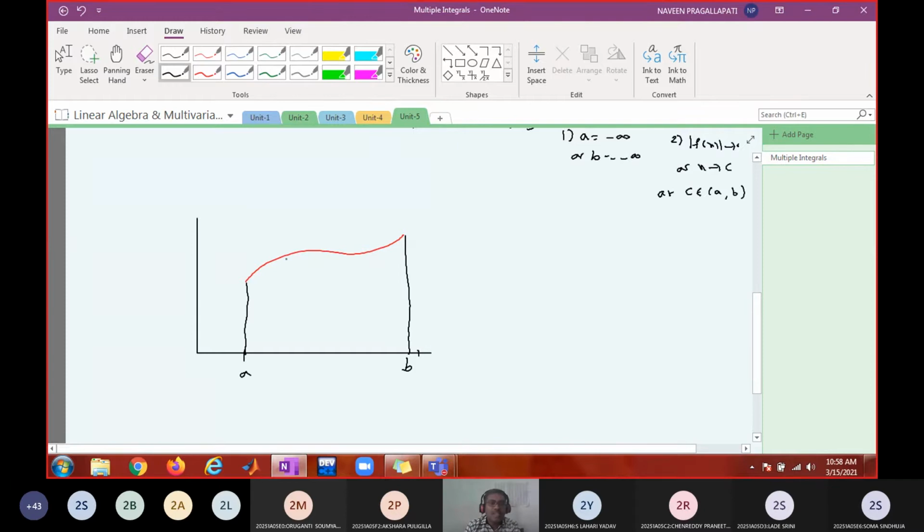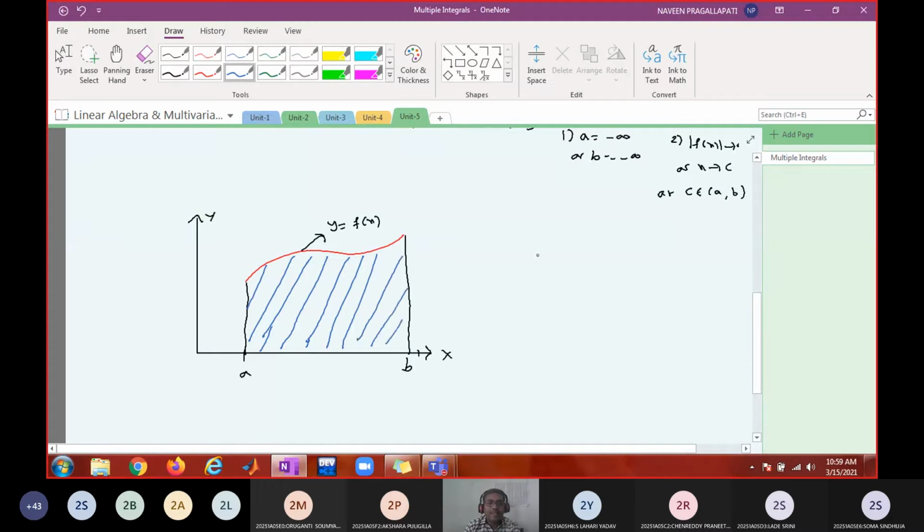So this part. This is the graph of y equal to f of x, and these are the ordinates. This is the x-axis, this is the y-axis. Exactly this will represent area when f of x is completely positive.